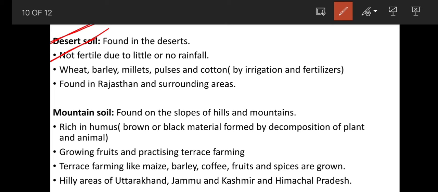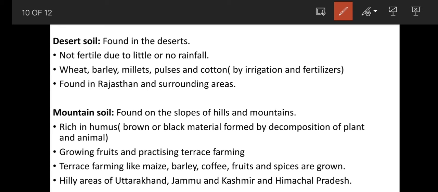It is not suitable for growing different types of crops. Why is desert soil not fertile? Because of little or no rainfall. In desert areas, the place receives little or no rainfall at all.